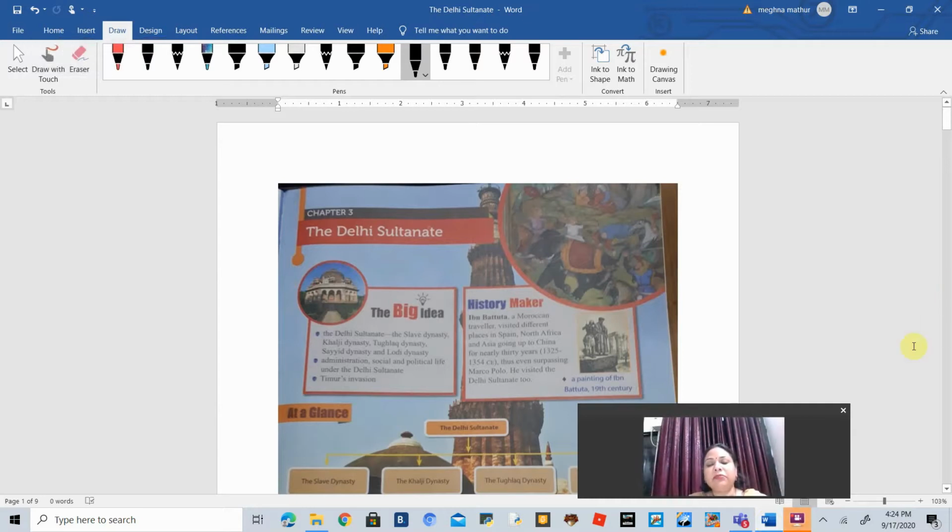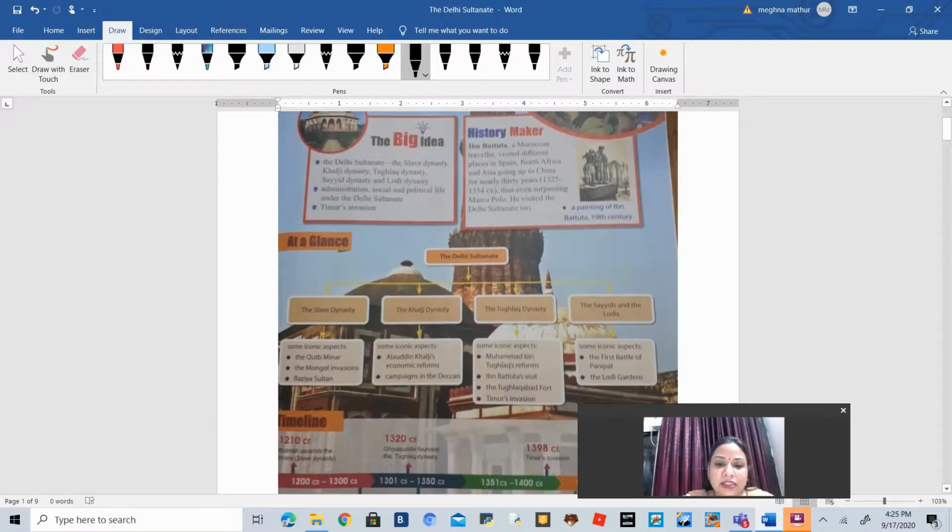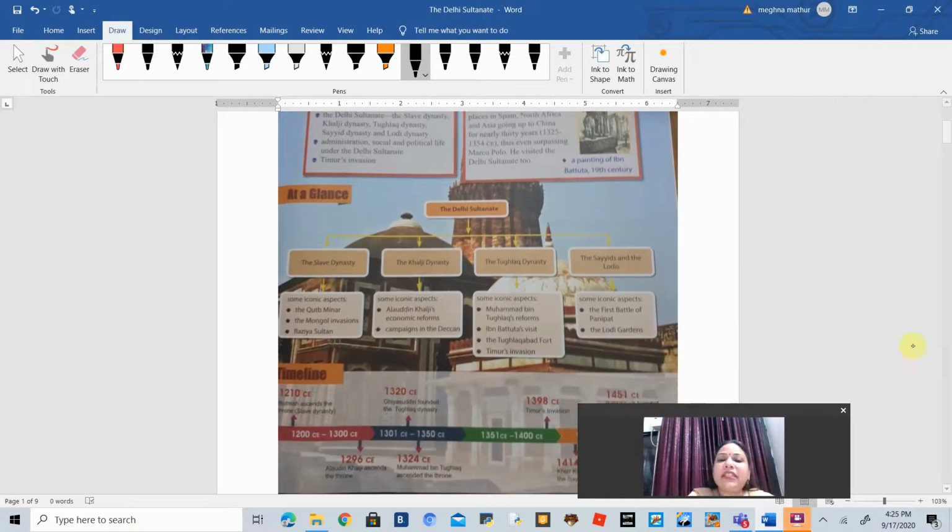Good morning, everyone. Today we are starting a new chapter, that is the Delhi Sultanate. Now, you can see in this flow chart that in the Delhi Sultanate we are going to cover four important dynasties, that is the Slave dynasty, Khalji dynasty, Tughlaq dynasty, and Sayyids and Lodhis. How this came to be known as the Delhi Sultanate and how these dynasties came into being, this is what we are going to cover in this chapter.